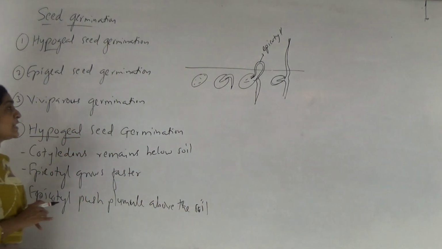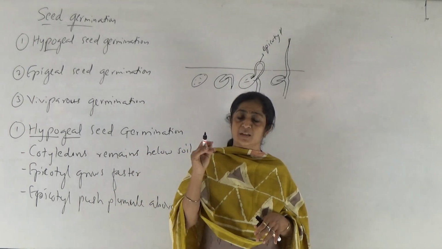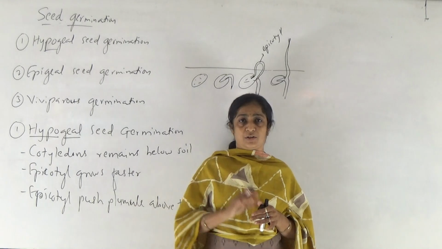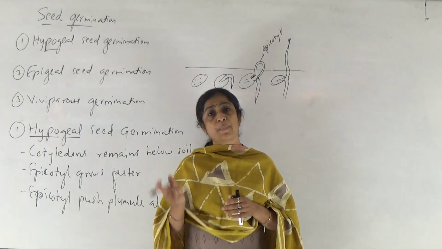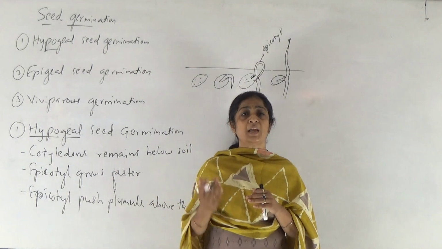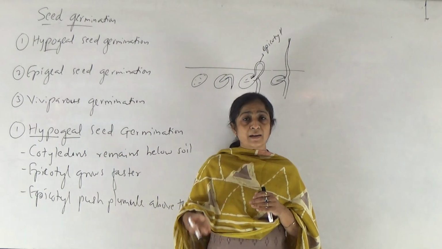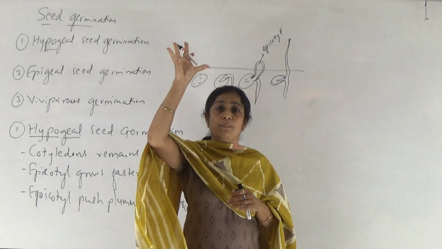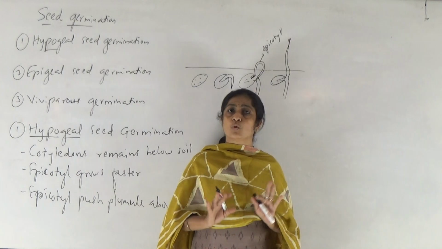Okay, it means when cotyledons remain below the soil during seed germination, the process is known as hypogeal seed germination. Which part of the embryo axis grows faster in this process? Epicotyl. Remember it the opposite way. In hypogeal seed germination the epicotyl part of the embryo axis grows faster, and that epicotyl grows very fast and forms a hook-like structure that pushes the plumule above the soil, leaving the cotyledons below the soil.